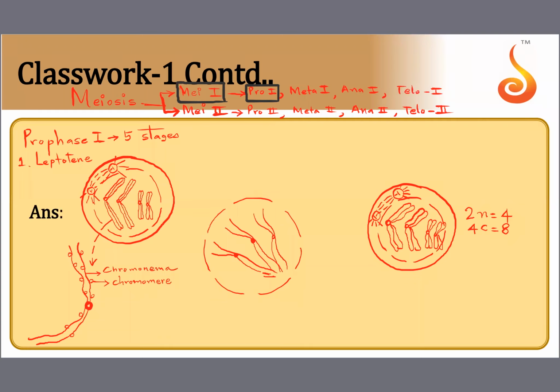This is the common point from which they're all converging. That's why leptotene is also called the bouquet stage. It's like a flower bouquet, where all the flowers are spread out from one point. Just like that, the chromosomes appear to be converging from a common point. That's why leptotene is called the bouquet stage.